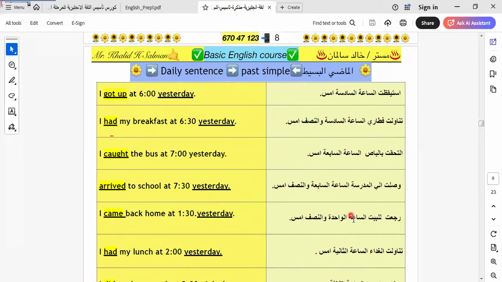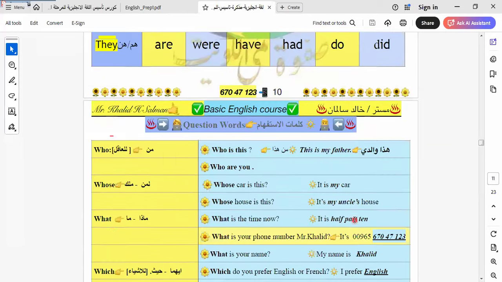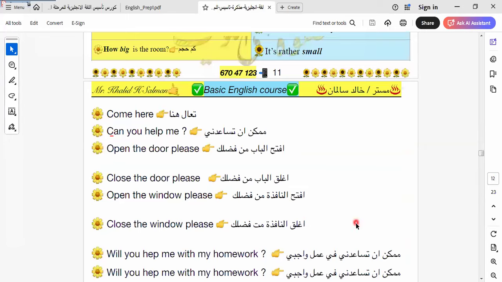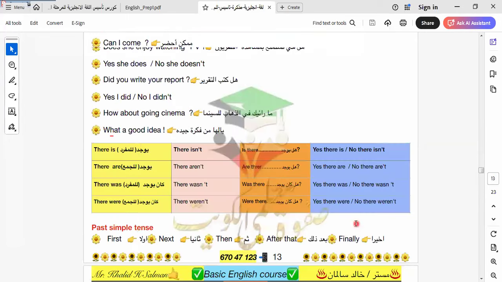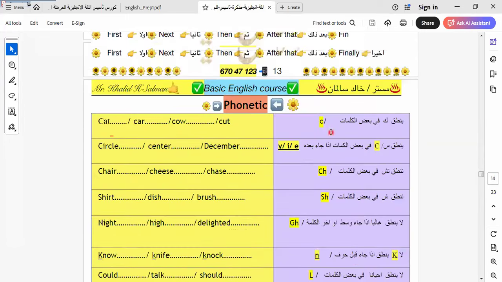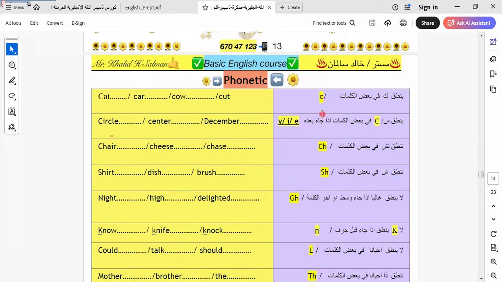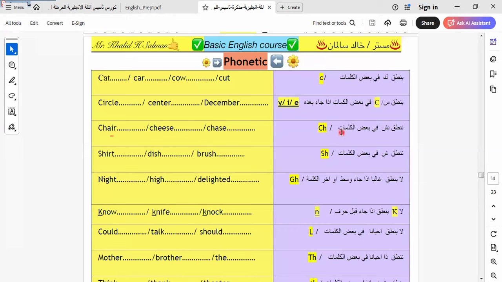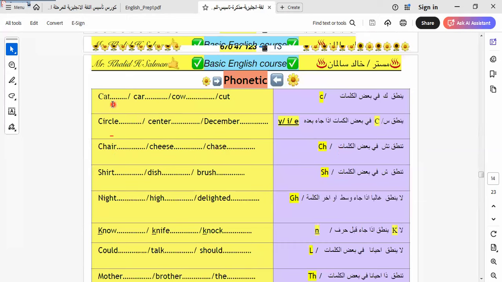Here we have some pronunciation. I would like you to pronounce with me. We have some words pronounced with K, others with S, and so on. Let's repeat these words together. Here we have cat. How is cat pronounced? Cat, car, cow, cat.